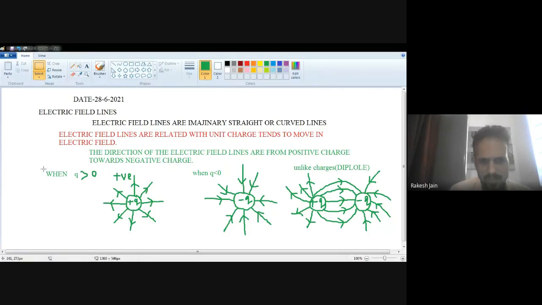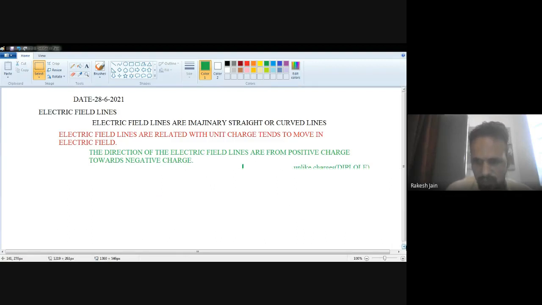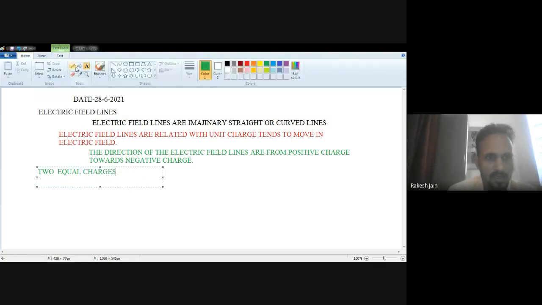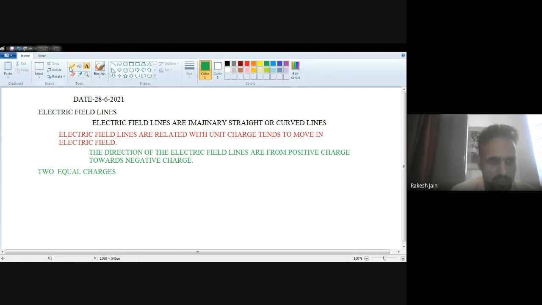Now we will see some more cases. I just remove these now. Let's suppose you have two equal charges. Let's suppose you have two charges, one is Q1 and one is Q2. Both are equal to each other.